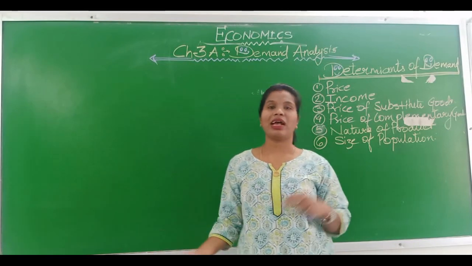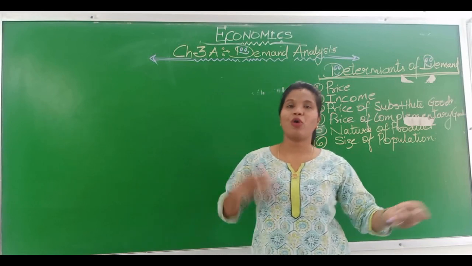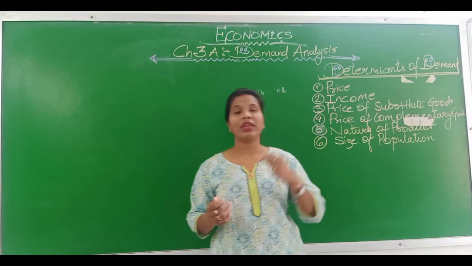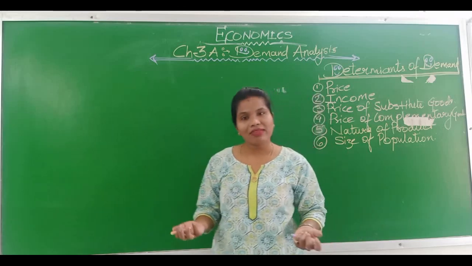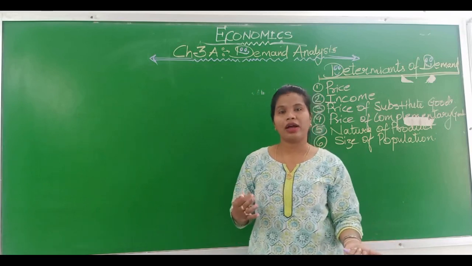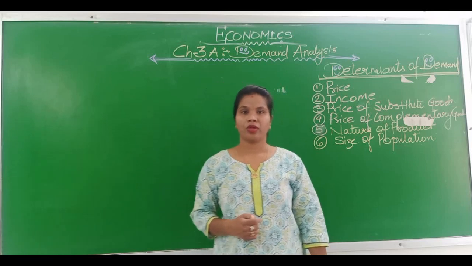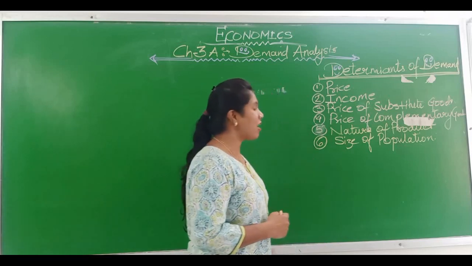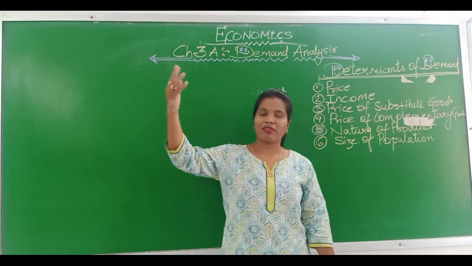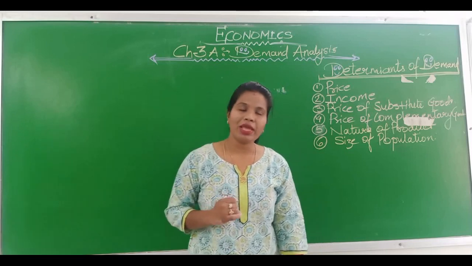If we compare Sri Lanka and India, automatically the demand of India would be more than a country like Sri Lanka. In the same way, if we compare India and Australia, India is the second largest populated country, so India will demand more quantity of the commodity than Australia. So this is the size of population. It's a direct relationship. If population is large, quantity demanded would be more. If population is less, quantity demanded would be less.